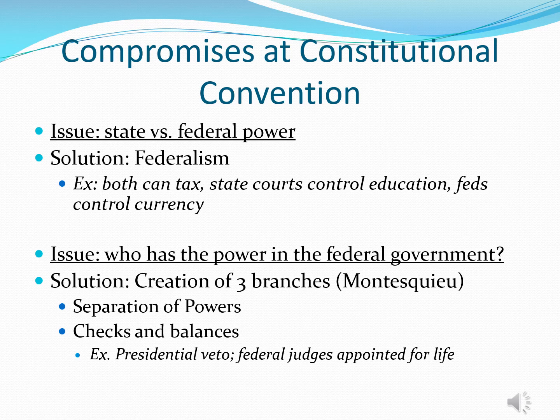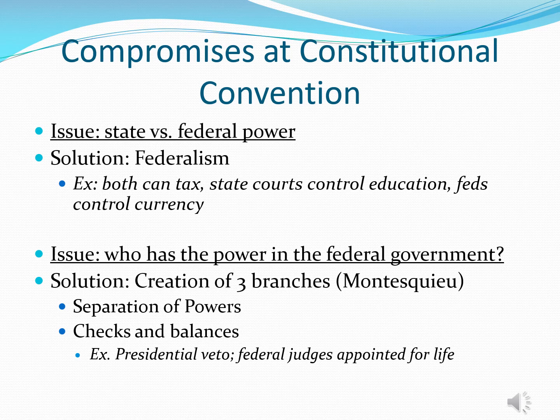So that's what federalism is, the division of power between states and federal government. The second compromise on this page slide has to do with who has the most power within the federal government. And the Founding Fathers were very, very hesitant to give one person, or even the executive branch, a lot of power, especially with what they had experienced under King George III.